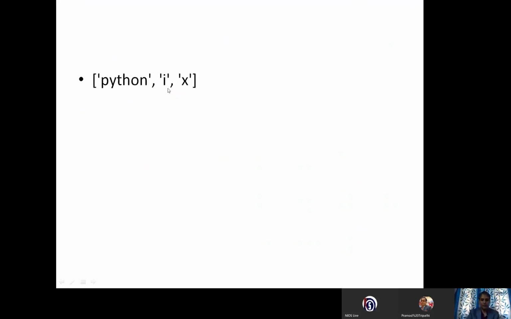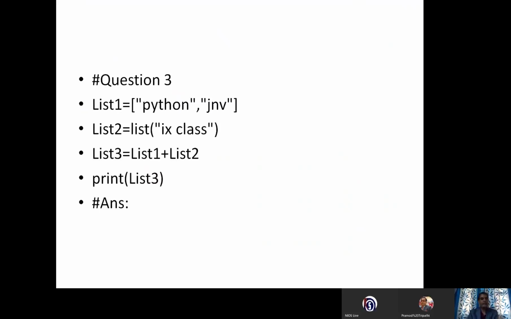Clear? Right. Next question. You can see in this list I am having Python and JNV as parts of a single element. Python is a single element and JNV is a single element. In the second list variable I am having the IX class, ninth class, whatever you can say, and I am going to add list3 is equal to list1 plus list2.